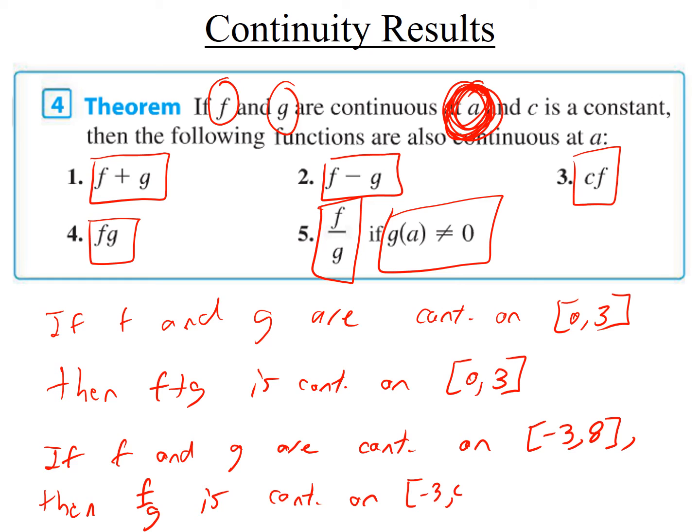It's -3 to 8, except any numbers that cause division by 0 if you plug them into g. So it might not be this whole interval where it's continuous. You might have to throw out some numbers. If, for example, the number 5 is a place where you get division by 0, like if you plug in 5 to g, you get division by 0, then you have to throw 5 out of there, for example.